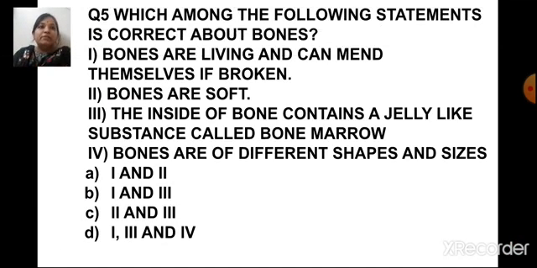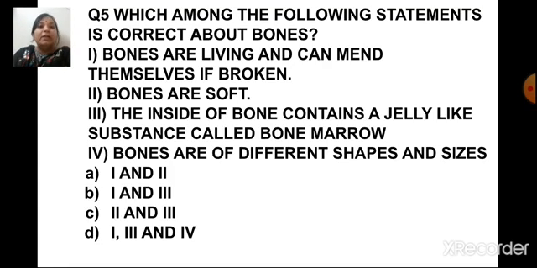Now the next question is, which among the following statements is correct about the bones? Now we are going to read the statements. The first one is, bones are living and can mend themselves if broken. The second one is, bones are soft. The third one, the inside of bone contains a jelly-like substance called bone marrow. The fourth one is, bones are of different shapes and sizes. Now in these options, children, the second one is wrong, right? The bones are soft, this is not correct.